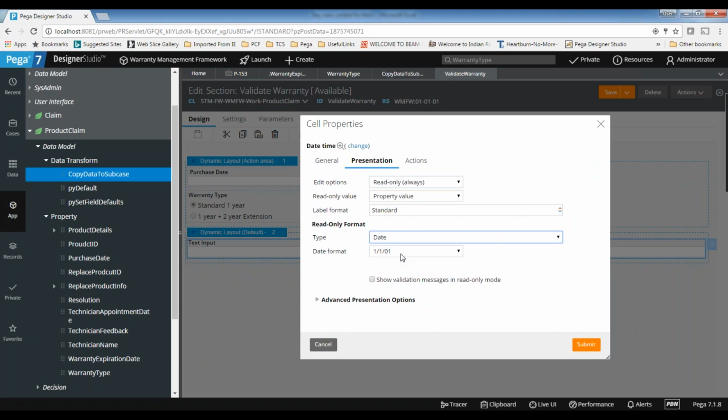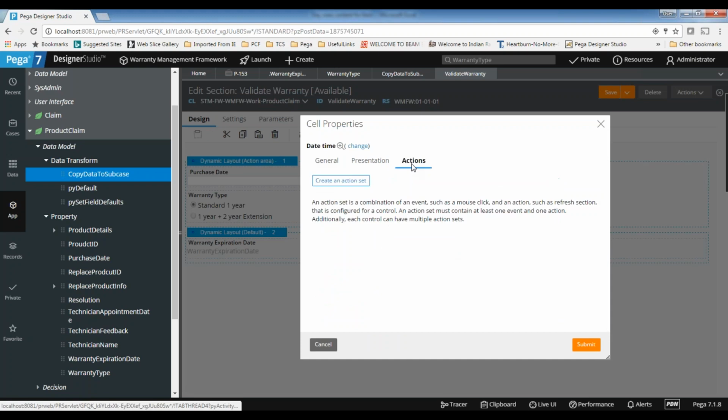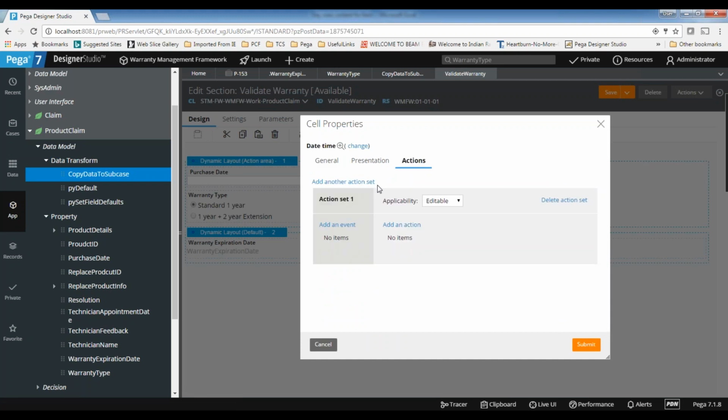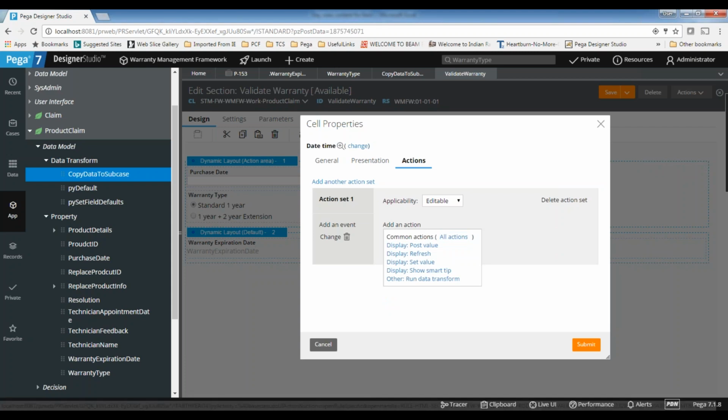This is just a date I want to keep, like something like this. And whenever you change this value, I want to refresh the section so that the value will be stored in the clipboard, in the memory. On change, refresh.